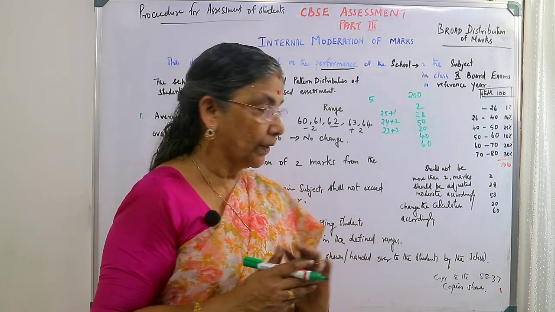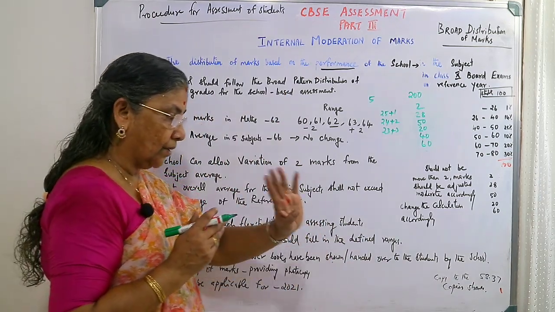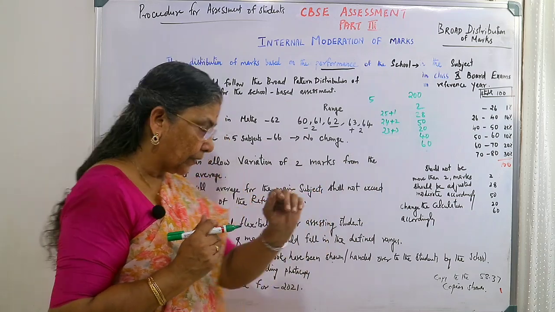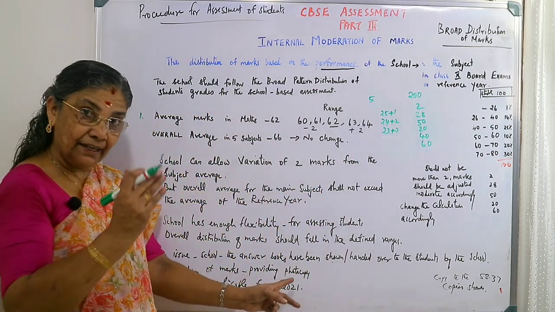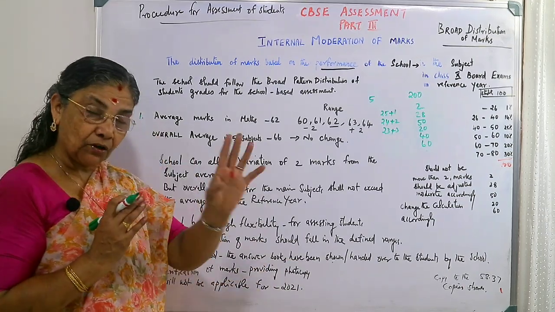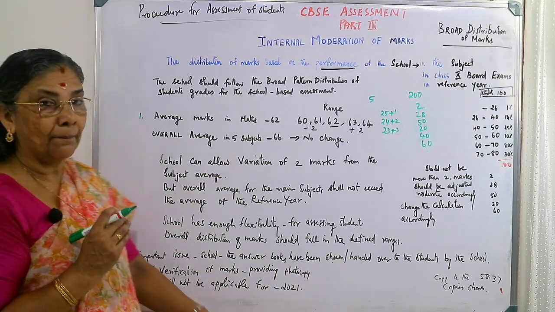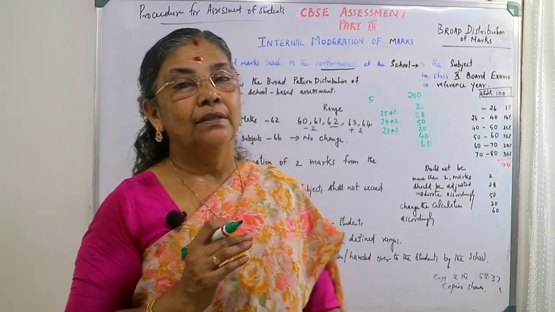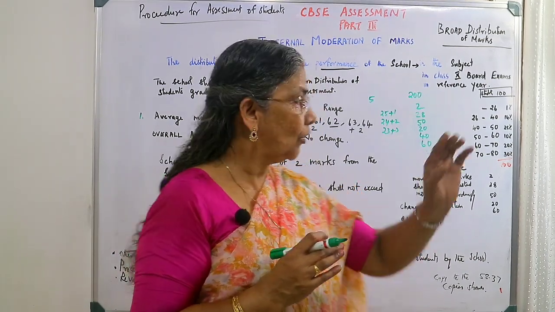That is written so. So what is the important issue? Answer books have been shown or handed over to the students by the school, or there is a process of verification of marks. For the verification, the marks may be shown to them, or photocopies provided to them. So that is why revaluation will not be applicable to the 2020-21 CBSE result. I hope you understood.